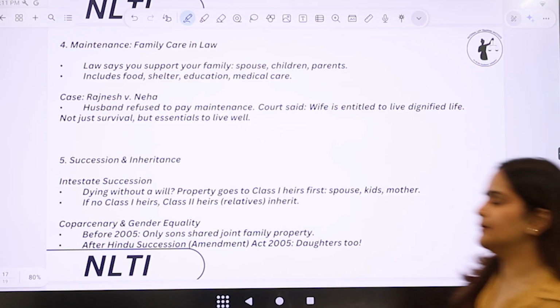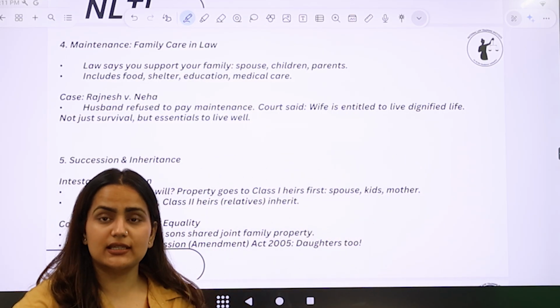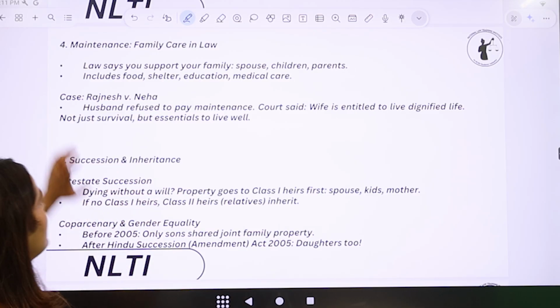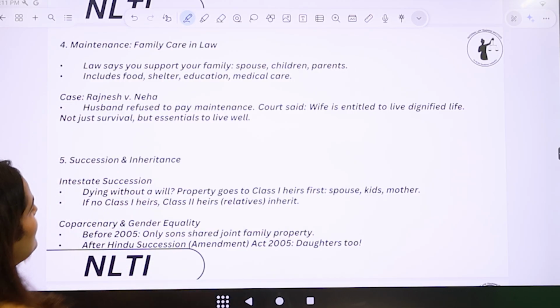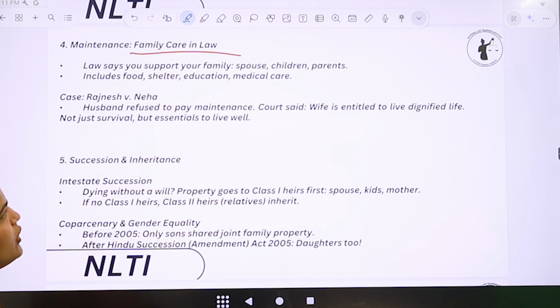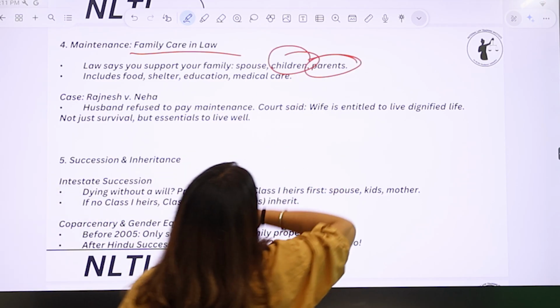Now maintenance. Now see, there have been case laws which we need to understand related to maintenance and what exactly is maintenance, right? So what is maintenance? It is family care in law. So law says you support your family, spouse, children and parents. So one thing you need to remember here that children are also included, parents are also included.